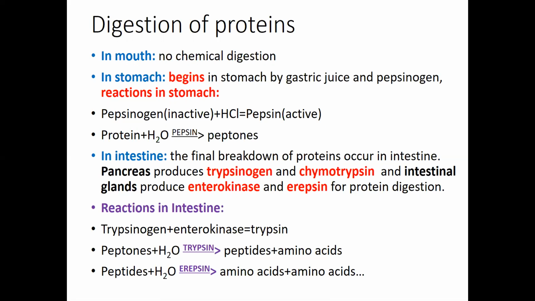The pancreas produces trypsinogen and chymotrypsin, and intestinal glands produce enterokinase and erepsin for protein digestion. Here are some additional reactions in the intestine. Peptones and peptides convert into amino acids, the monomeric and absorbable form. Trypsinogen plus enterokinase forms trypsin, making it active. Trypsin is the active form of trypsinogen.